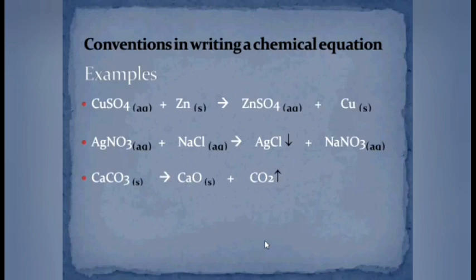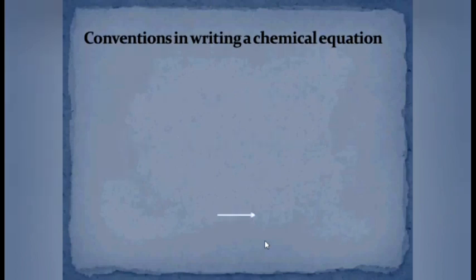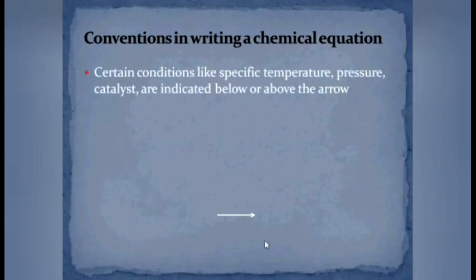Let us go to few more conventions. The next convention is, while writing a chemical equation, we should also know the certain conditions at which the reaction is occurring. The certain conditions may involve the specific temperature, pressure, or the presence of catalyst. Such conditions are indicated either above or below of the arrow which is indicating the direction of reaction.